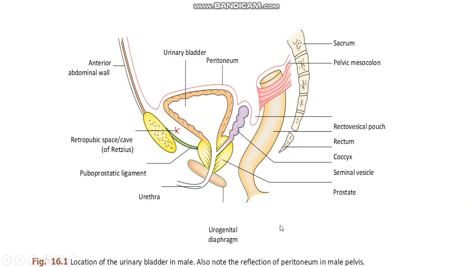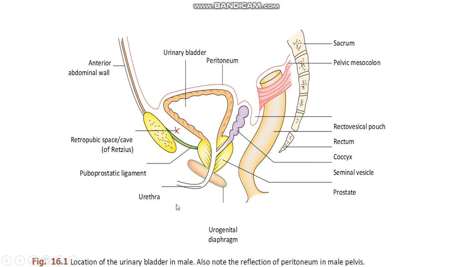Here is a picture of the location of the urinary bladder in male. Here is the urinary bladder. This is the anterior abdominal wall. Here is the sacrum, and this is the coccyx.